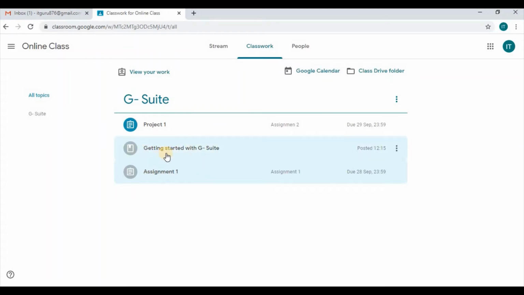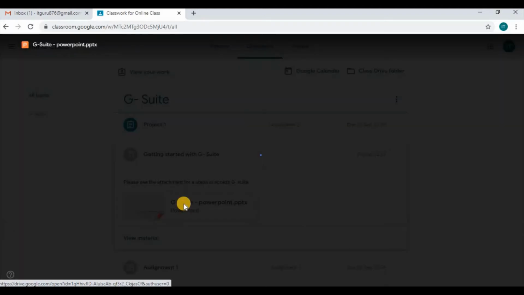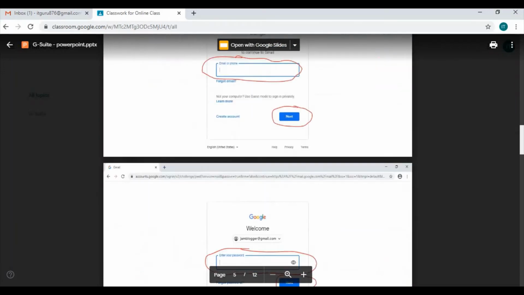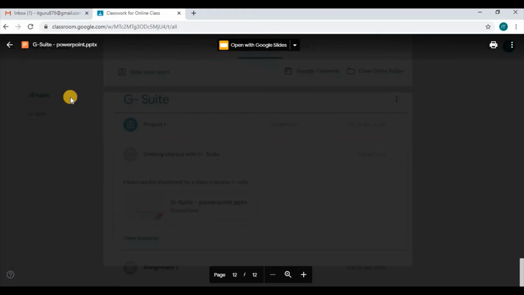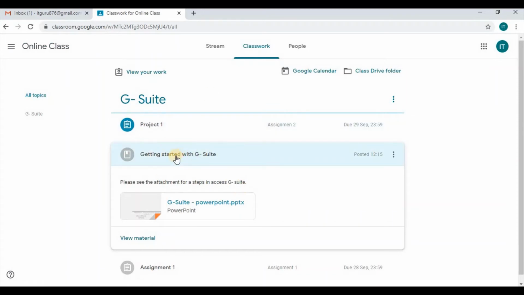I am going to go ahead and select the material that was posted just to browse through, and it suggests that it is a PowerPoint document, so I can go ahead and select the PowerPoint. Once selected, based on the type of application, so PowerPoint for G Suite, it can be opened using Google Slides. So I can scroll through the PowerPoint that the teacher provided, and once that has been completed, I can return to the classroom. So that material has been covered, so now I can go ahead and complete my project.